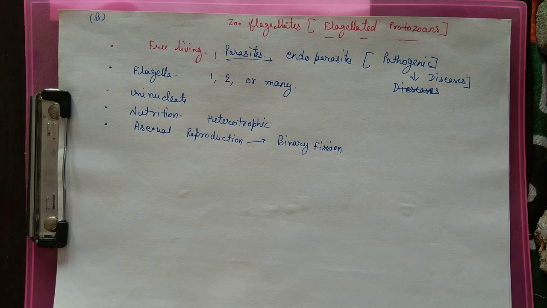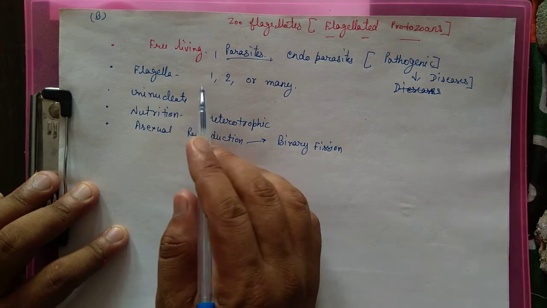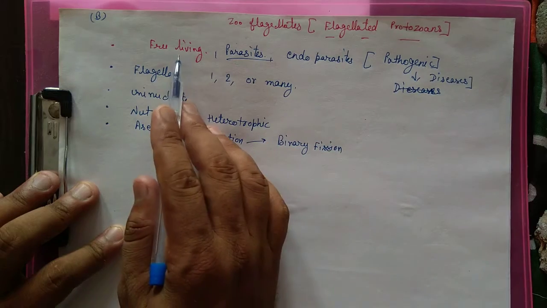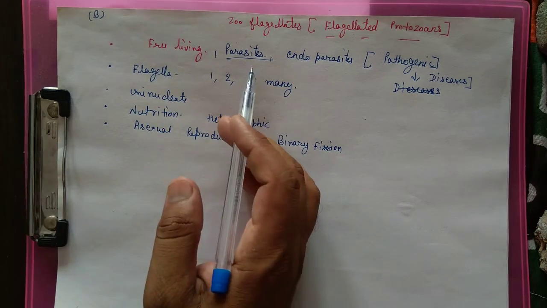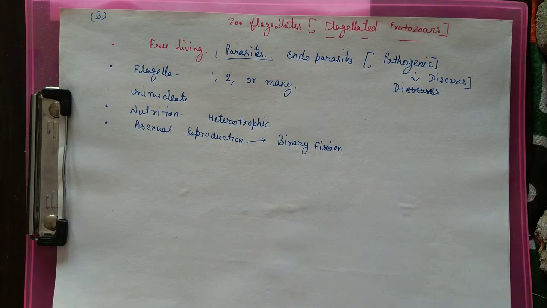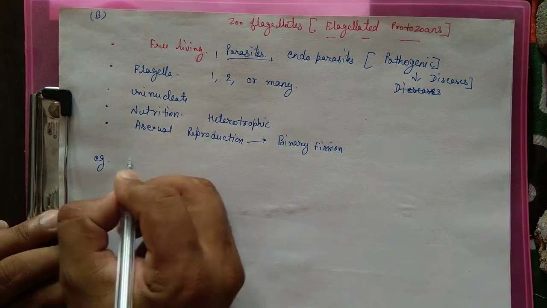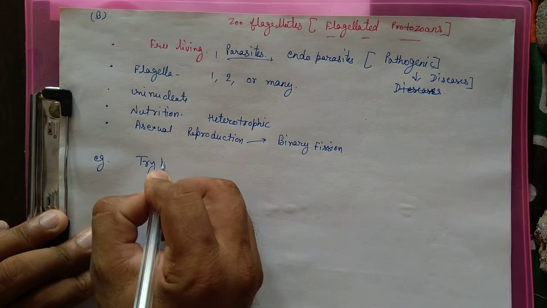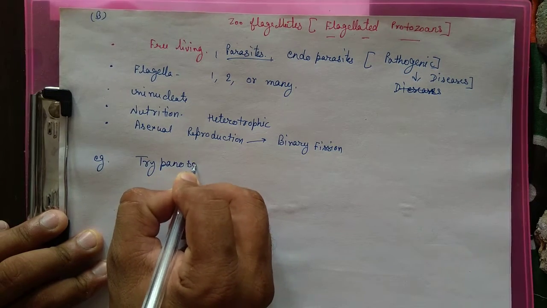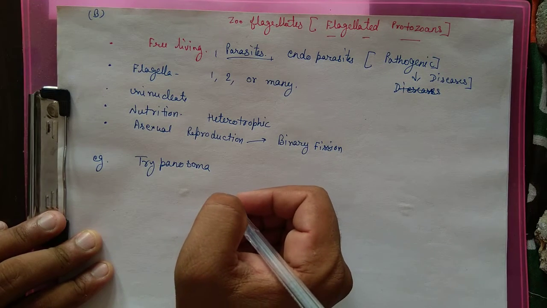Nutrition is heterotrophic. Number of nucleus is uninucleate. Flagella may be 1, 2 or more. And the habitat is free living, parasitic and endoparasite mode. Next, we will take an example of the zooflagellates. The example is Trypanosoma gambiense.